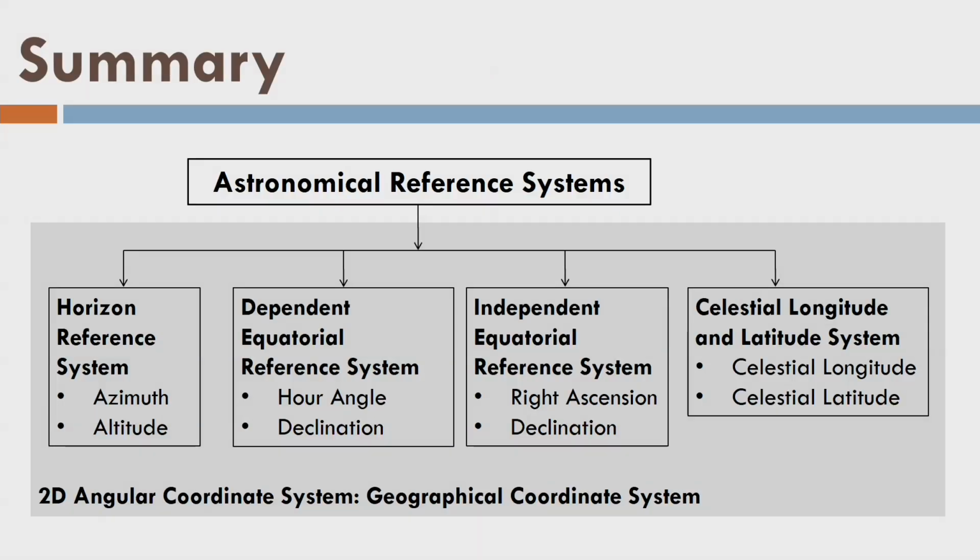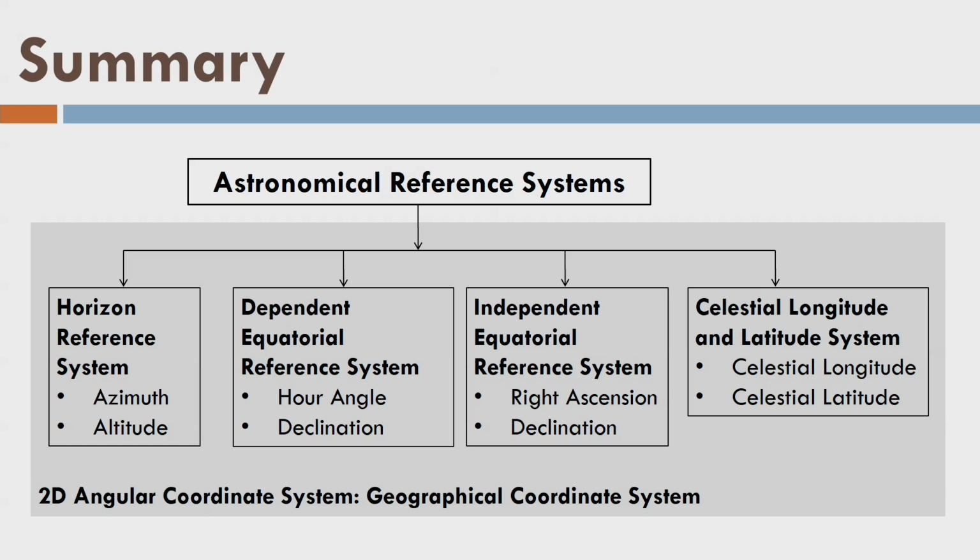So, let us make a summary of our learning today. We have defined 4 types of astronomical reference systems. First is horizon reference system, then dependent equatorial reference system, then independent equatorial reference system, and then celestial longitude and latitude system. In the horizon system, we measure the position of a star as azimuth and altitude.